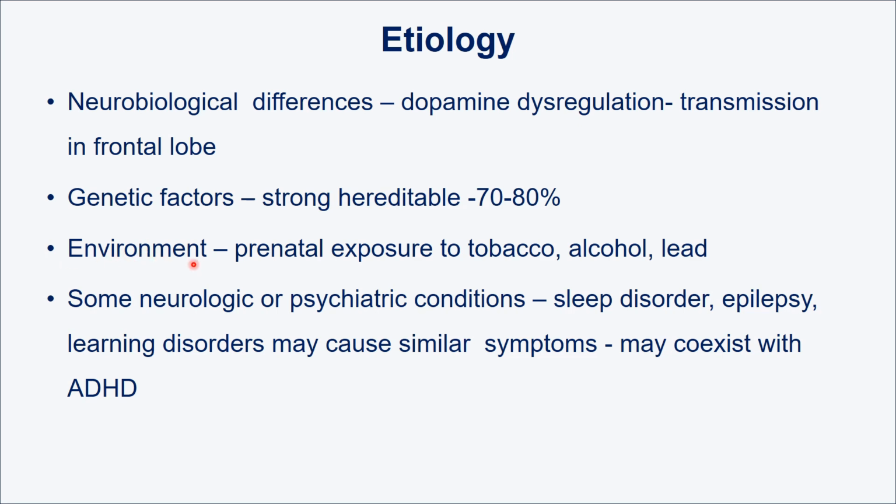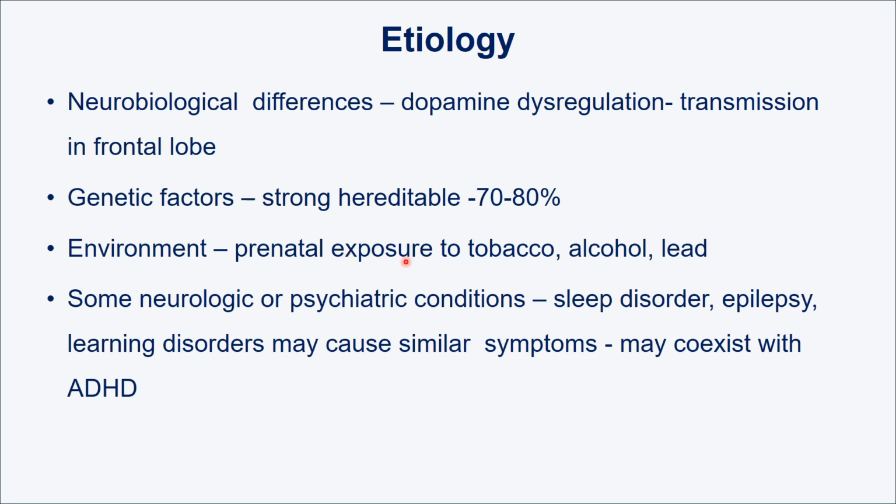And next is environmental factors: prenatal exposure to tobacco, alcohol or lead. If the mother is smoking, is alcoholic, or is given lead in some medications, then there is a high chance the child might have ADHD.